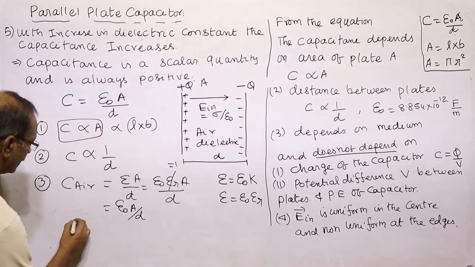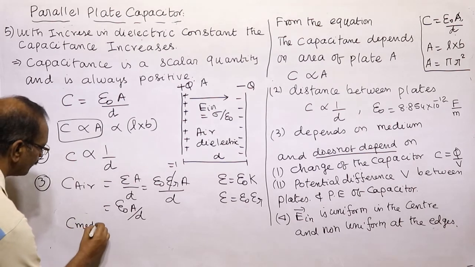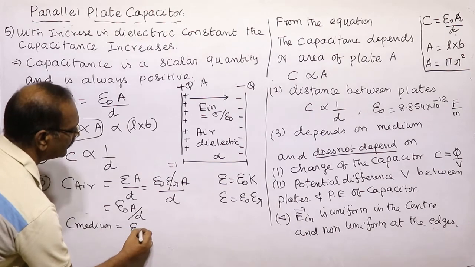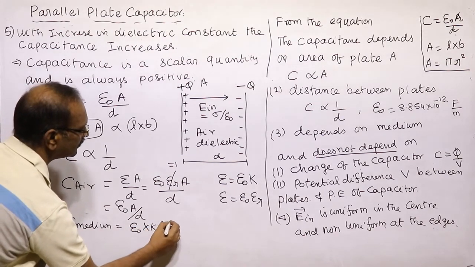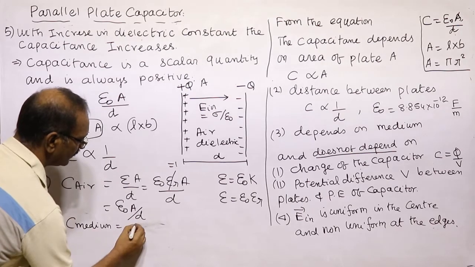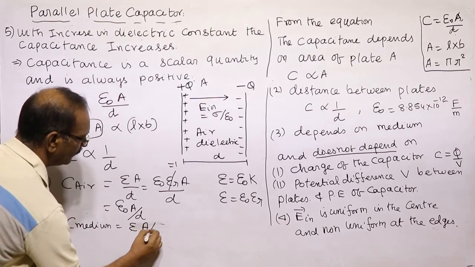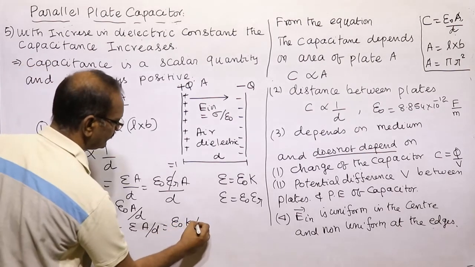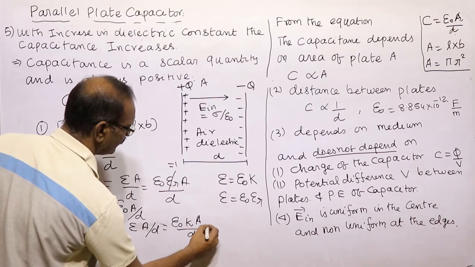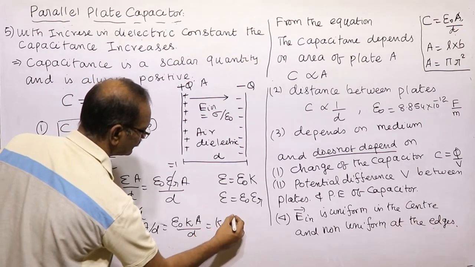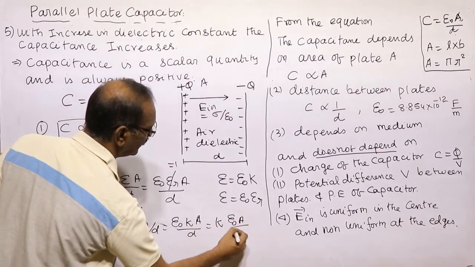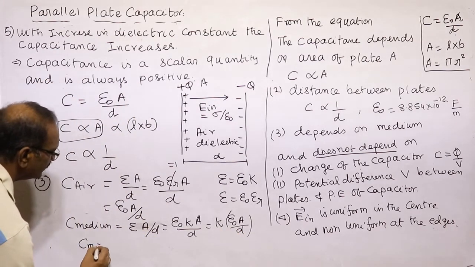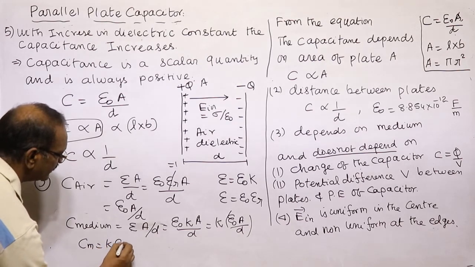For a medium, the capacitance is equal to epsilon naught into K into A by D, which is equal to K into epsilon naught A by D. Therefore capacitance in a medium is equal to K times the capacitance in air.